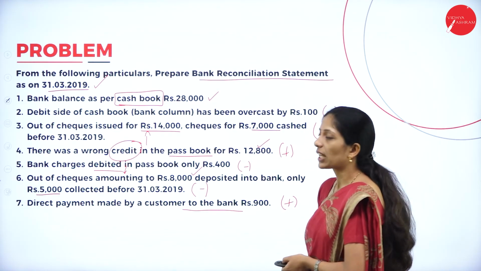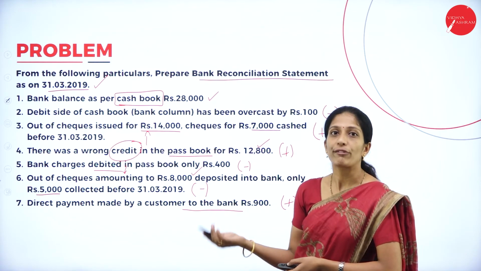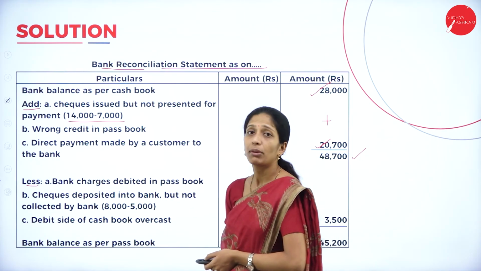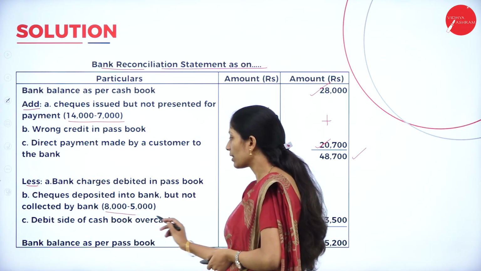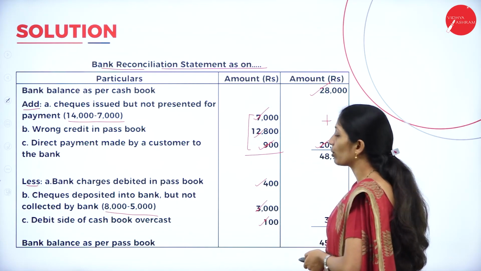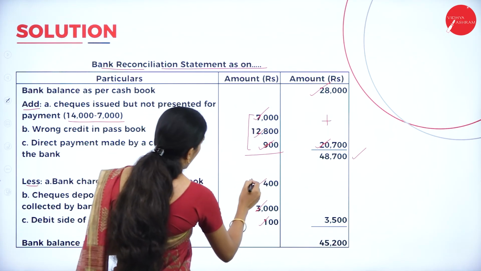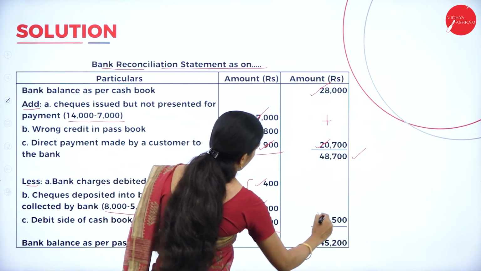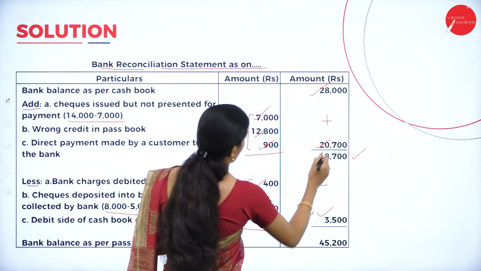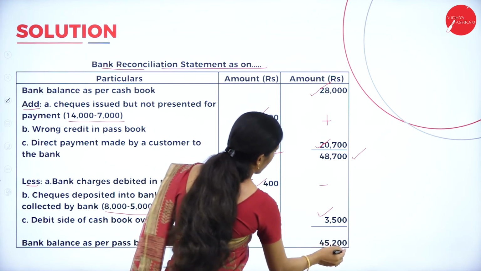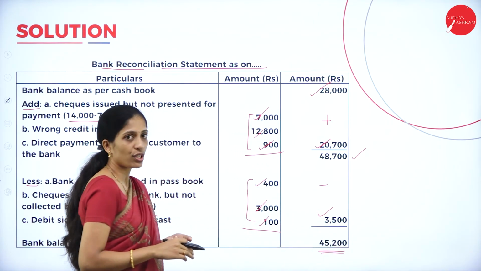Next, out of cheque amounting to rupees 8,000, only 5,000 has been collected. So cheque deposited into bank but not collected by the bank. How much? 8,000 minus 5,000, you will take only 3,000, the difference amount. Now add these three, so you will get 3,500. So 48,700 minus 3,500, you will get a balancing figure, that is 45,200.